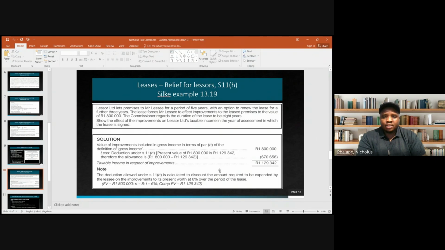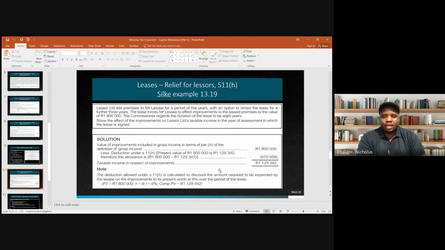The commissioner regards the duration of the lease to be 8 years, so it has taken into account the renewal period, right? Show the effect of the improvements on the lessor's taxable income, right? So we are saying just the lessor. You don't have to focus on the lessee's implications, right? The lessor, remember, will include the full value in gross income, so the 1.8, but now they also have a deduction in terms of section 11H, so the relief.